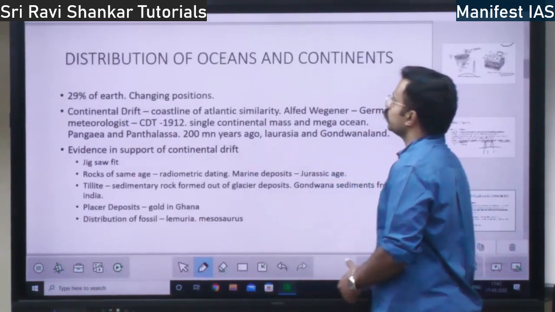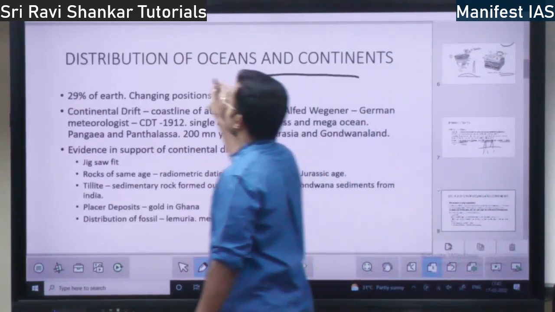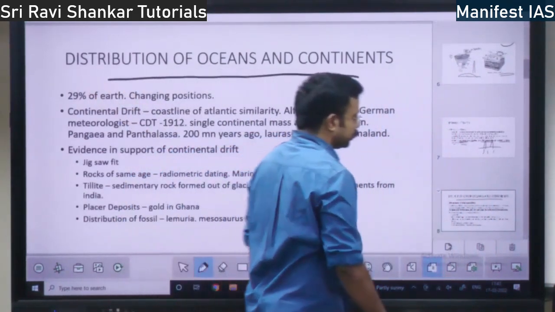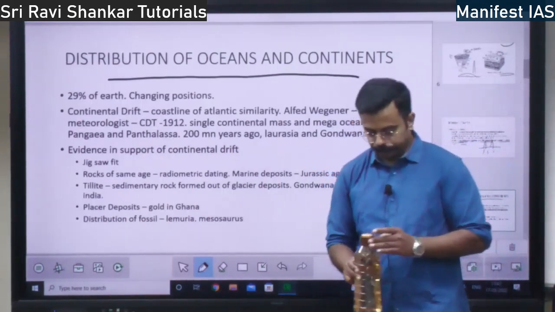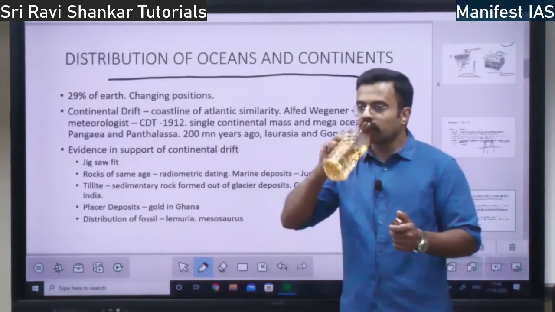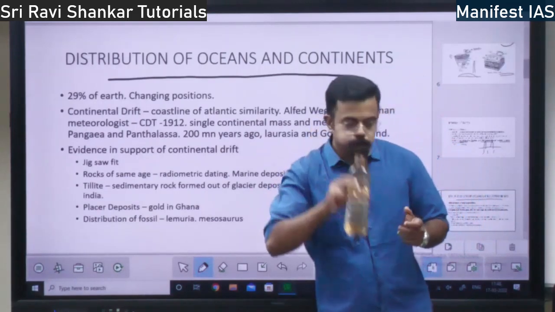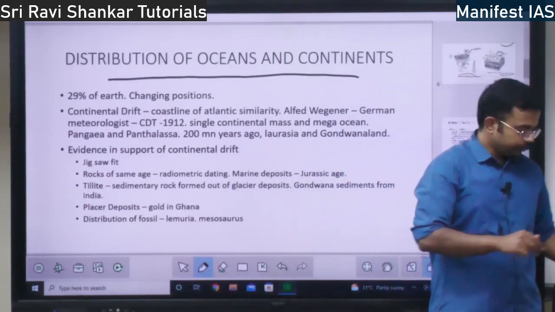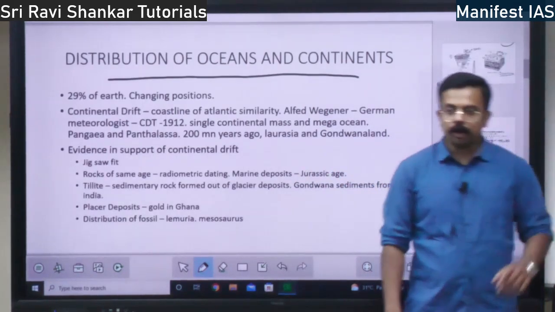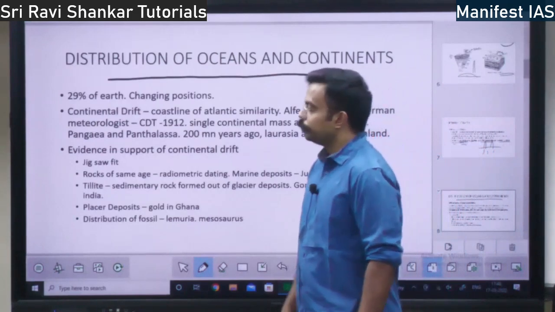Next, we will move towards the distribution of oceans and continents on the earth. How is the ocean and continent distributed on the earth?